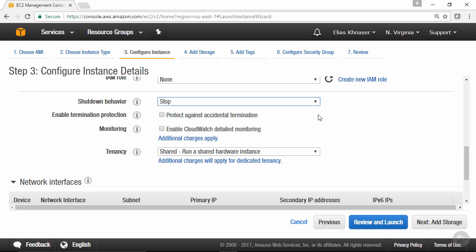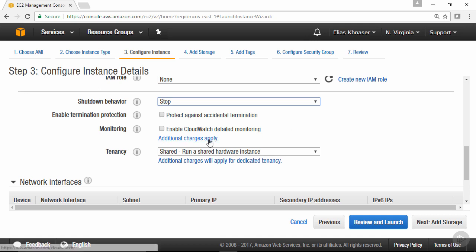Now, the other option that you can also do is to enable termination protection. A lot of times, what we've heard from customers, and what I've observed, is sometimes there are multiple administrators in the console and you accidentally delete an instance. In order to avoid accidental deletion, you can select protect against accidental termination, which means if you try to right-click and terminate, the instance won't get terminated because it's being protected. You would have to remove the protection first and then delete the instance. It just gives you another stopgap to make sure that you don't accidentally delete instances that you didn't plan on deleting.